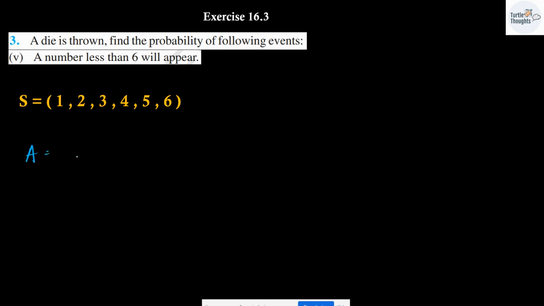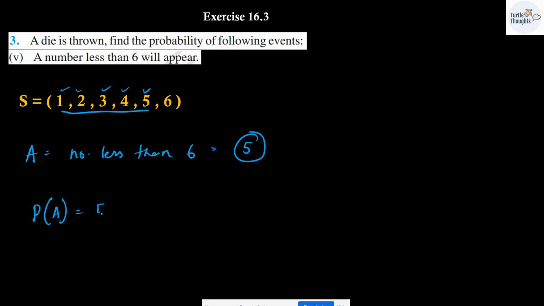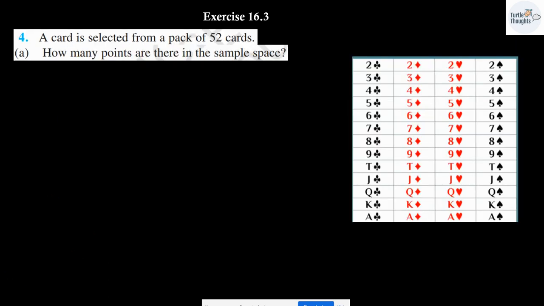The fifth one: a number less than 6 will appear. Let A be the event of getting a number less than 6. Which are the numbers which are less than 6? 5, 4, 3, 2, 1. There are totally 5 numbers which are less than 6. Probability of event A is going to be 5 over 6.